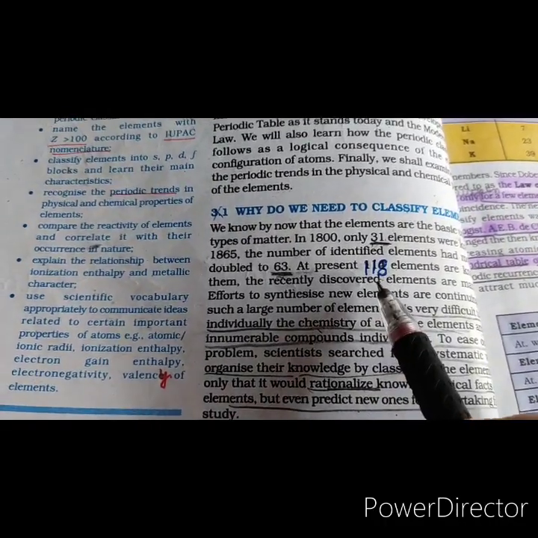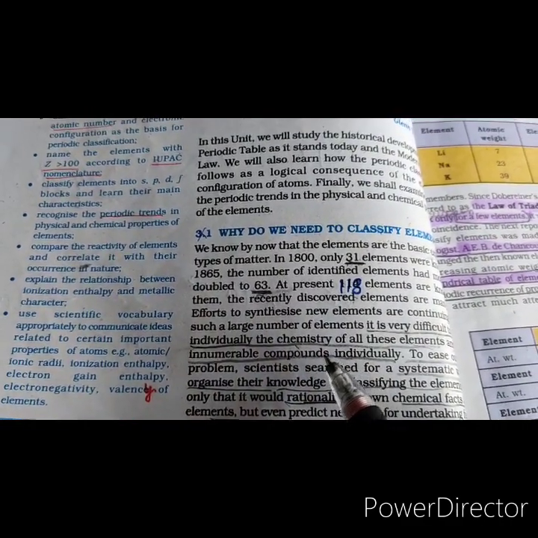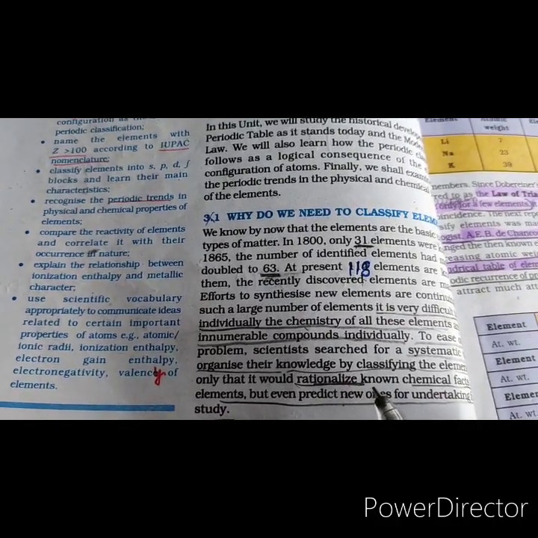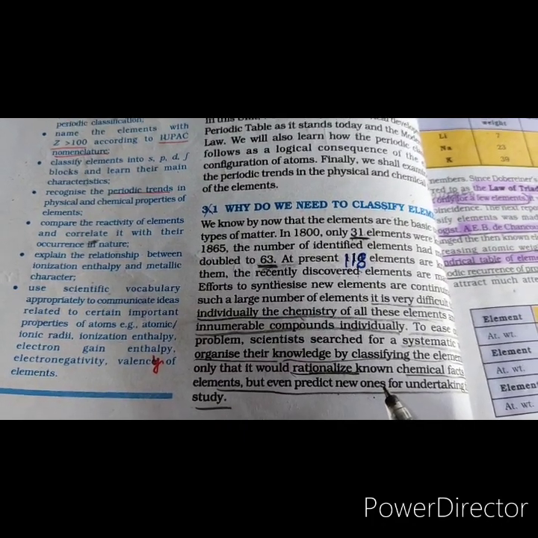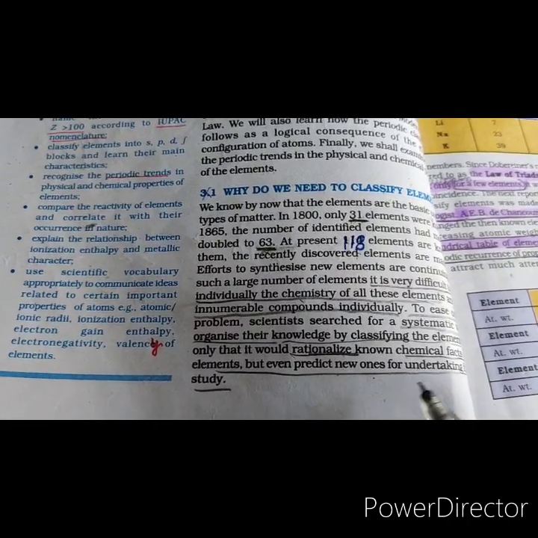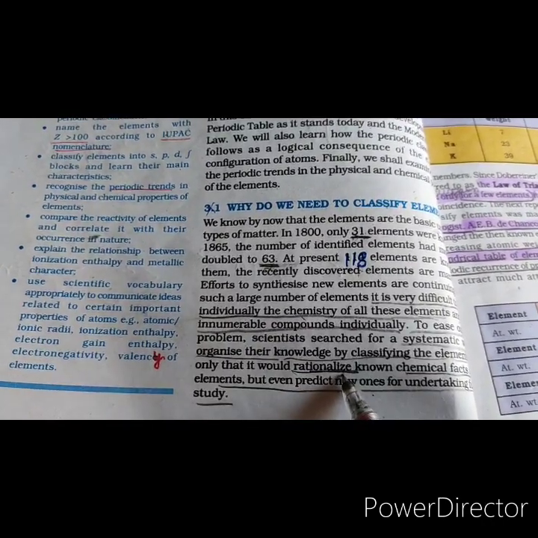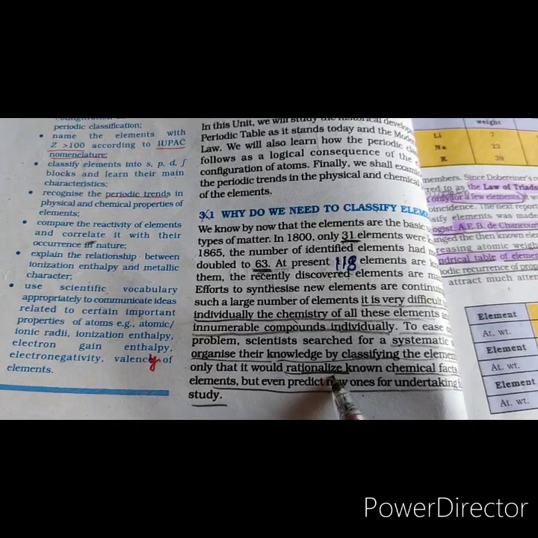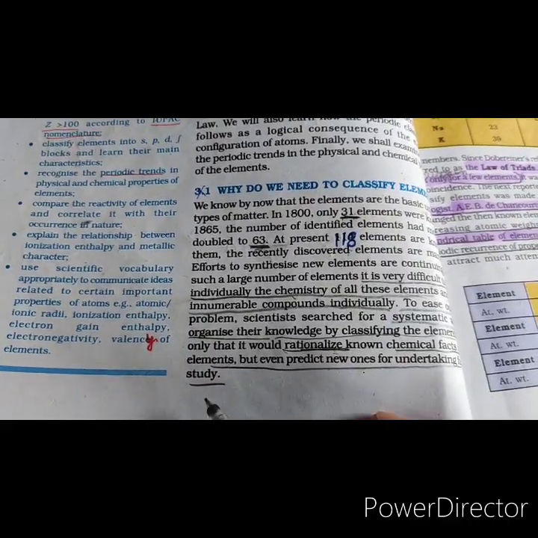At present, about 118 elements are known. Of these, the recently discovered elements are man-made. Efforts to synthesize new elements are continuing. The periodic classification of the elements has extremely simplified their study. Not only does the periodic classification rationalize the known chemical facts about elements, but it also helps to predict new ones for undertaking further study.